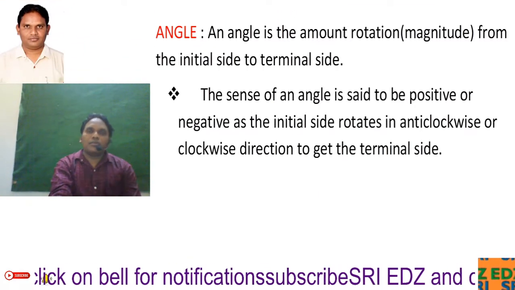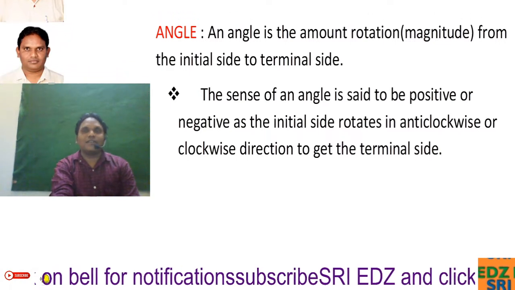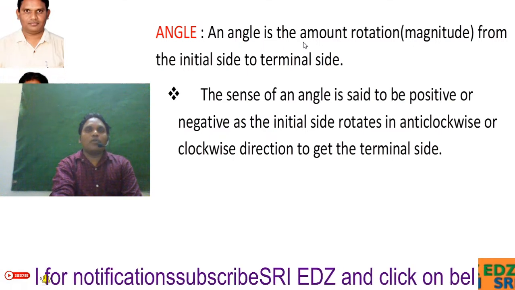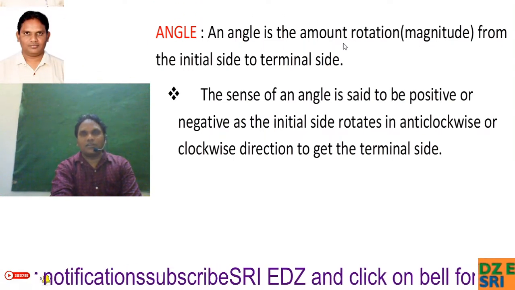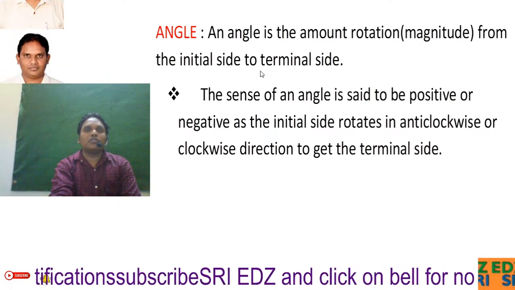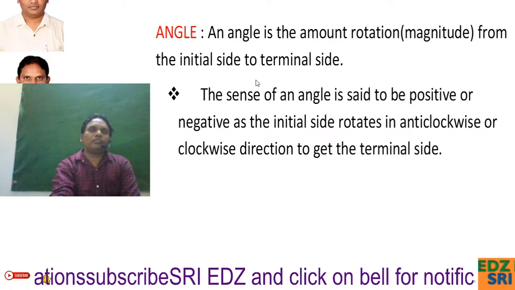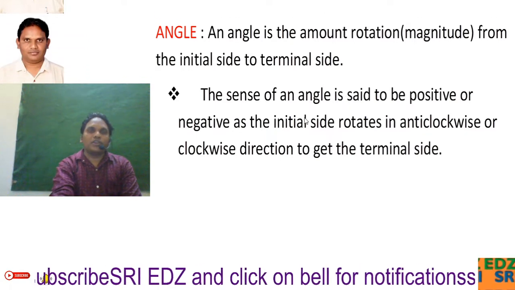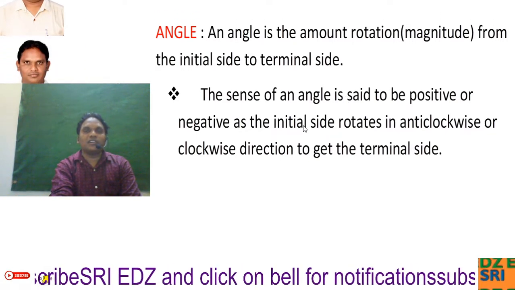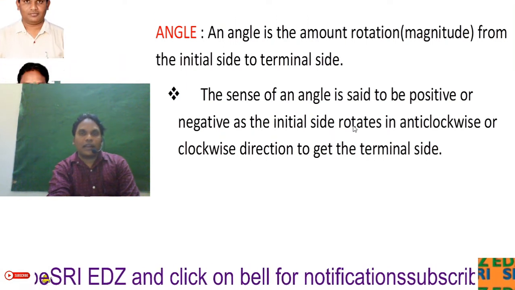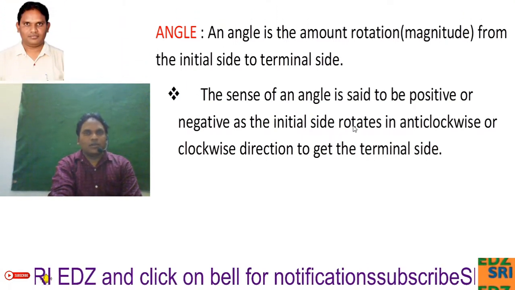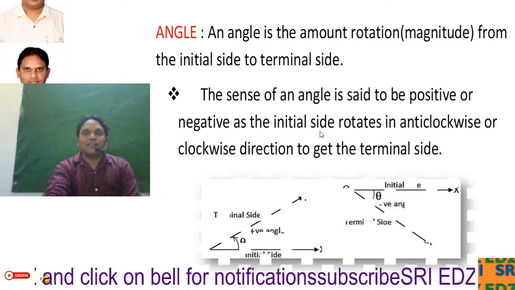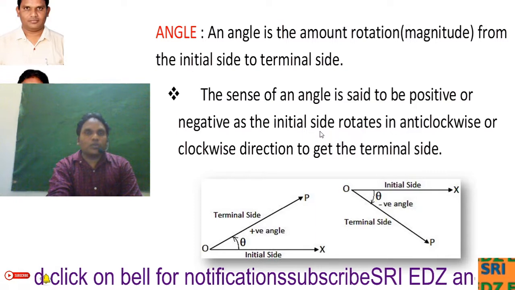In trigonometry we have the word angle. An angle is the amount of magnitude or rotation from the initial side to the terminal side. The sign of an angle is said to be positive or negative as the initial side rotates in an anti-clockwise or clockwise direction to get the terminal side. According to that, we can say whether it is negative or positive.